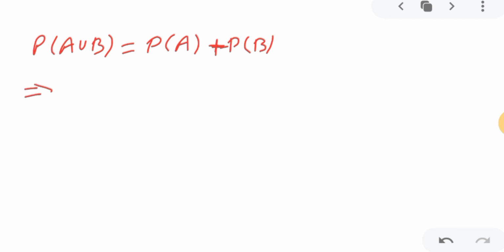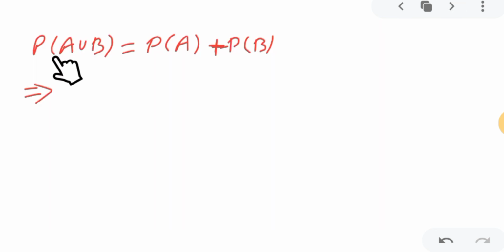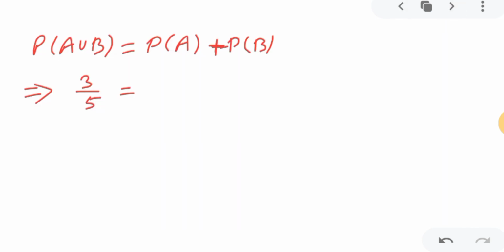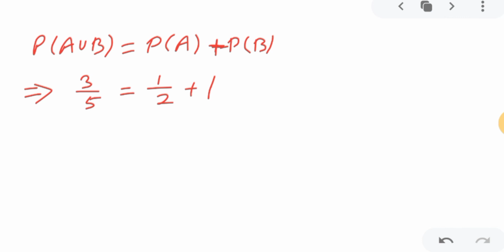So probability of A union B is given as 3 upon 5 in the question. So I will put the value 3 upon 5 equal to probability of A, which is given as half, 1 upon 2, plus probability of B, which is given as P. So P, correct? So now you will get the value of P. Value of P will be 3 upon 5 minus 1 upon 2. 3 upon 5 minus 1 upon 2.